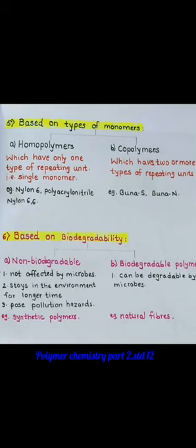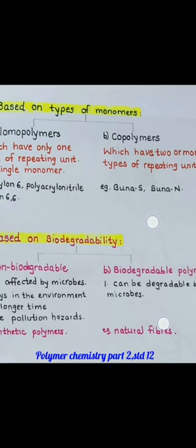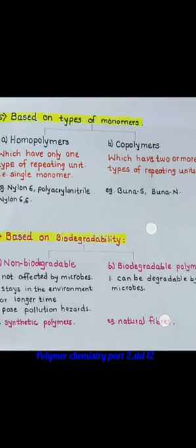All the synthetic polymers are mainly non-biodegradable polymers. And second, the biodegradable polymers can be degraded by microbes, so they do not cause any pollution. Natural fibers are examples of biodegradable polymers. So here we learned about the classification of polymers, and up till now we have seen there are six criteria of classification of polymers.